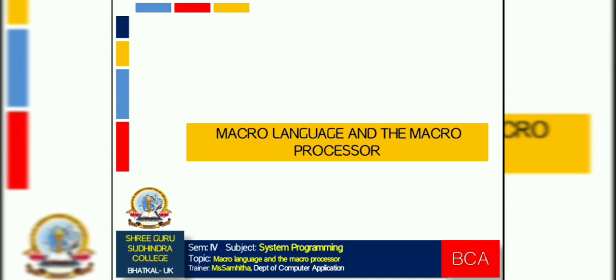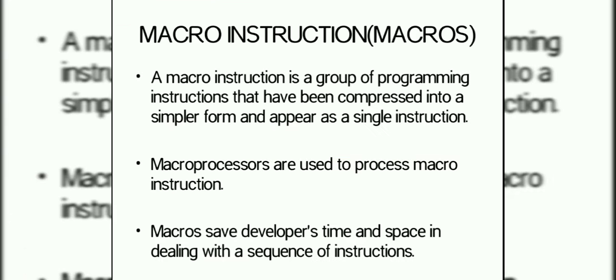Welcome to the revision session, Chapter 5, Macro Language and the Macroprocessor. Macro instructions are single line abbreviations for a group of instructions. Using this, a programmer can define a single instruction to represent a block of code.